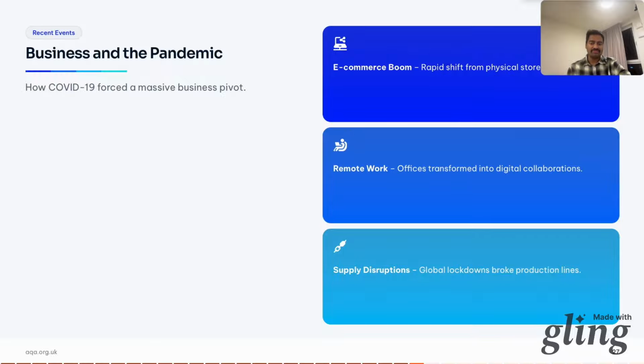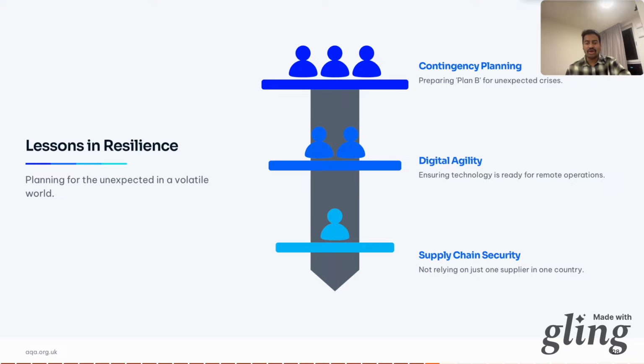Now, what did we learn from this? Contingency planning. Always have a plan B for an unexpected crisis. Digital agility. Ensure your technology is ready for remote operations. A business on paper is a fragile business. In reality, it could be if you don't really have a plan B. And second, supply chain security. Don't rely on just one supplier in one country.